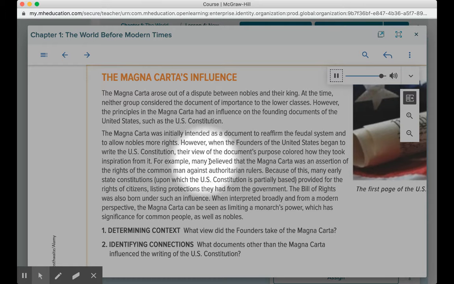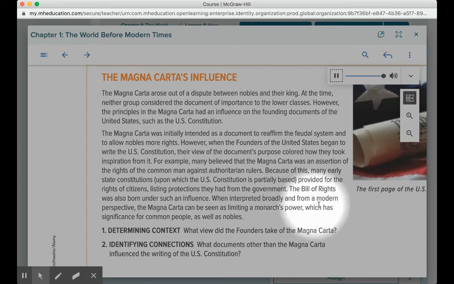For example, many believed that the Magna Carta was an assertion of the rights of the common man against authoritarian rulers. Because of this, many early state constitutions, upon which the U.S. Constitution is partially based, provided for the rights of citizens, listing protections they had from the government. The Bill of Rights was also born under such an influence.